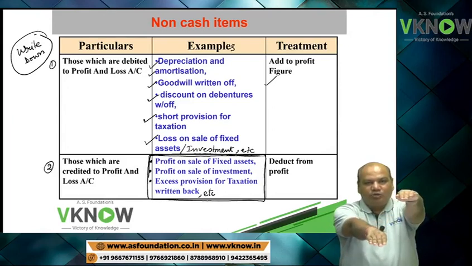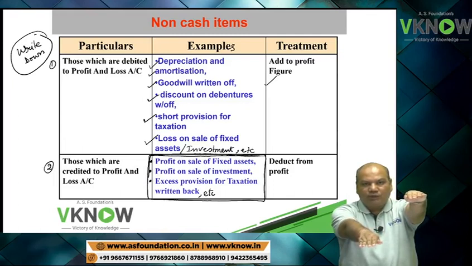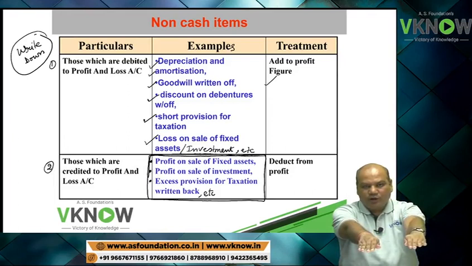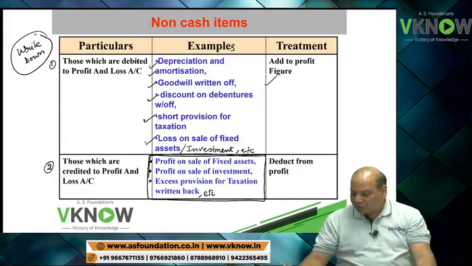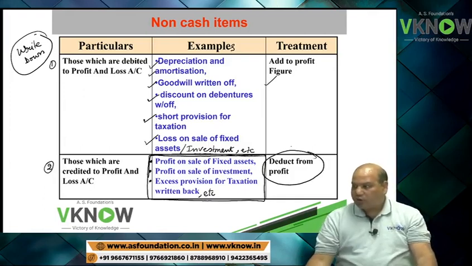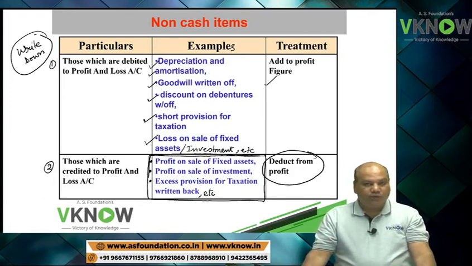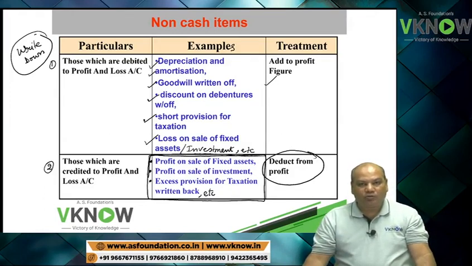Credited to P&L account, non-cash item, profit goes up, but cash flow will not be affected. So what I will do, I will reduce the profit figure and bring them to equality. Profit has gone up, cash balance is stable, so reduce the profit. So the adjustment would be deduct from profit. If any non-cash item is credited to P&L account, you deduct it from the profit.